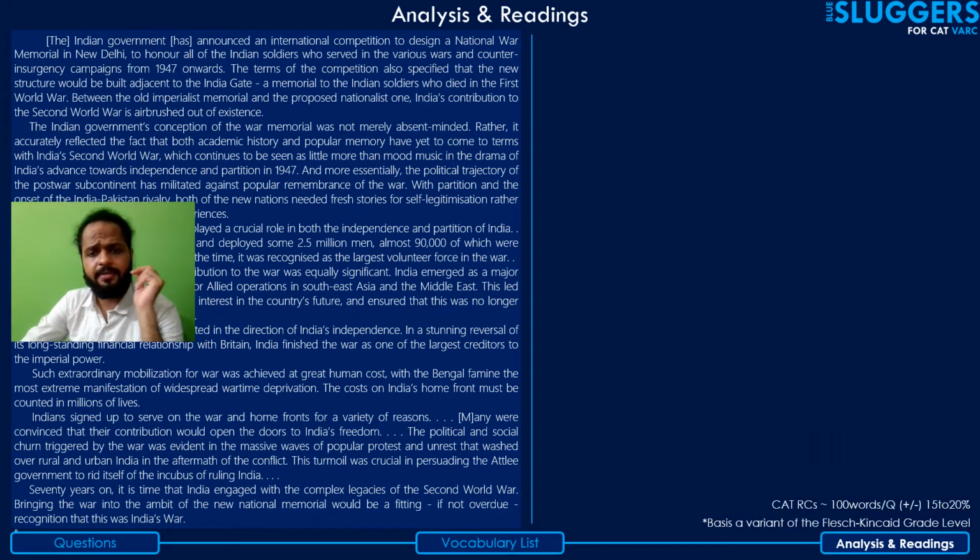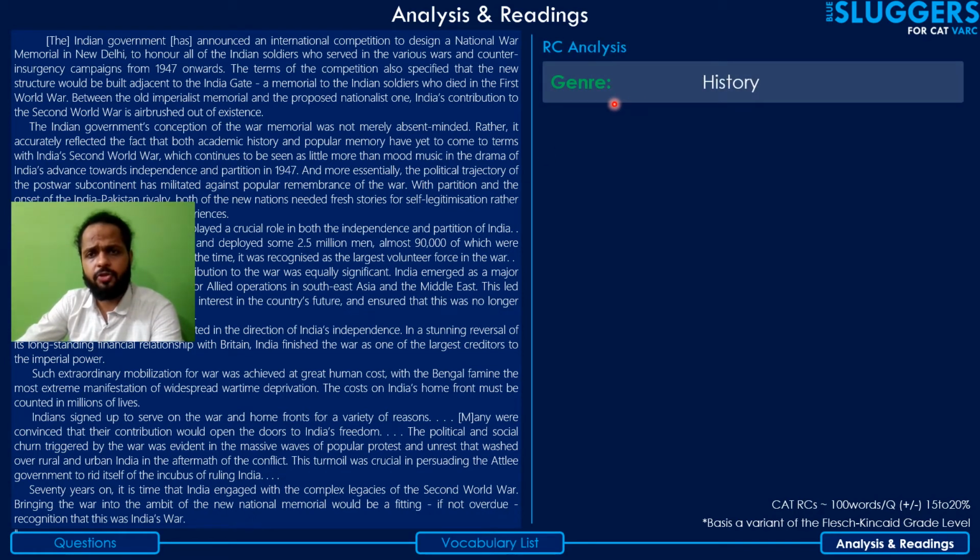Okay, so coming to the passage analysis part, we'll start with the first parameter, which is genre. For those of you who might have found it difficult to understand the passage in terms of terminology, or comprehend it in terms of the ideas discussed here, it will definitely benefit you to read some more content from the genre to which the passage belongs.